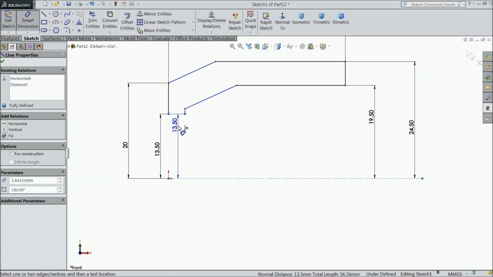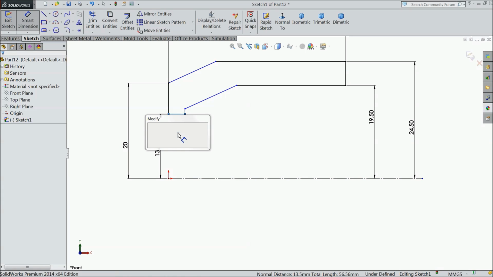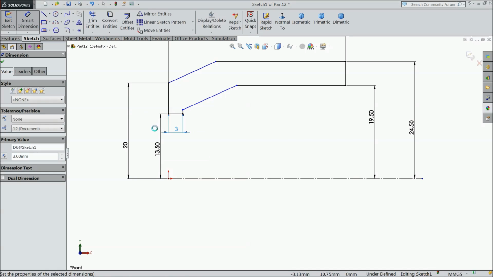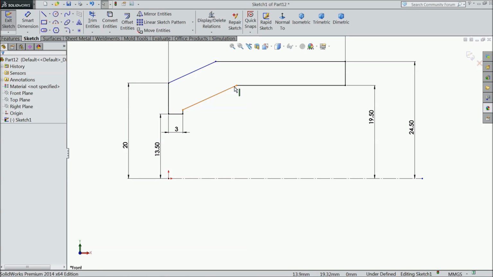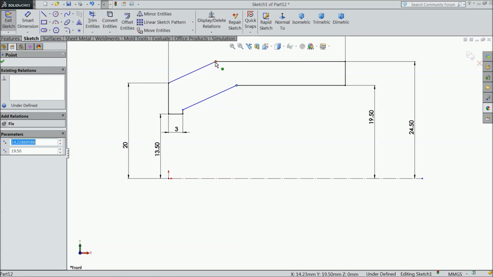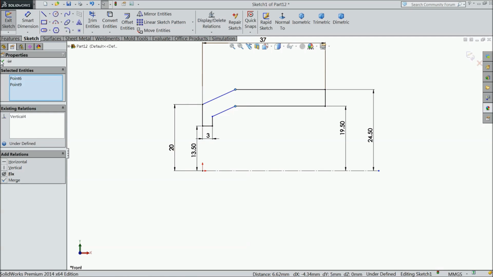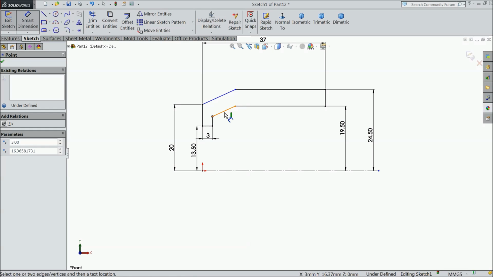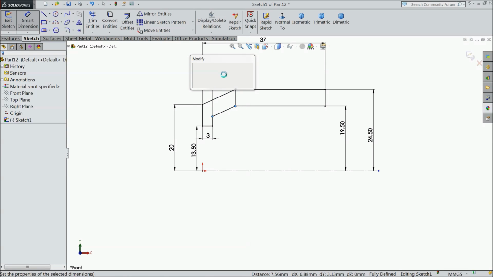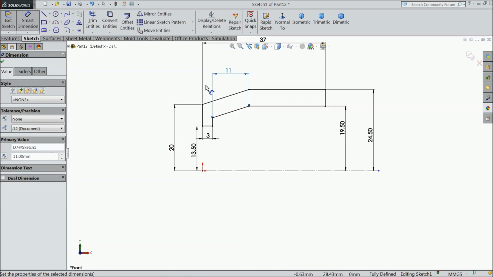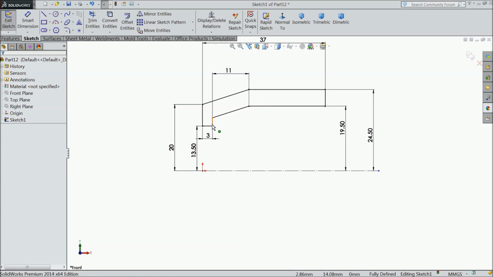And this length 3 mm. Okay, now select this point and this point vertical. Okay, now assign the distance, keep 11 mm. Okay, now our geometry is fully defined.